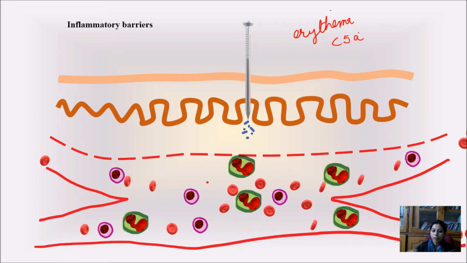When these neutrophils, this green color represents the neutrophils, arrive toward the site of injury, they undergo margination. You can see here it has aligned itself toward the margin of the blood vessels. This mechanism is known as margination.